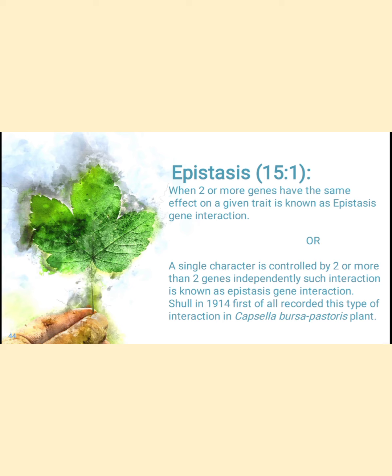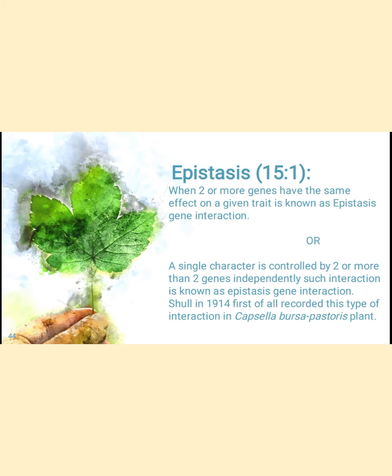But in the epistasis interaction, when two or more genes have the same effect on a given trait, it is known as epistasis. A single character is controlled by two or more genes independently. Such interaction is known as epistasis.